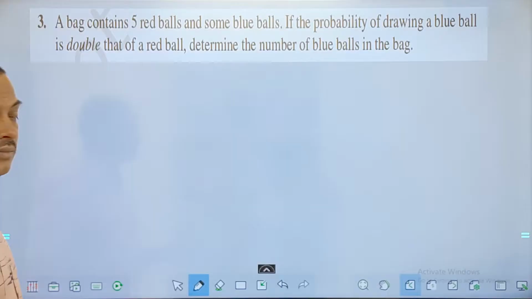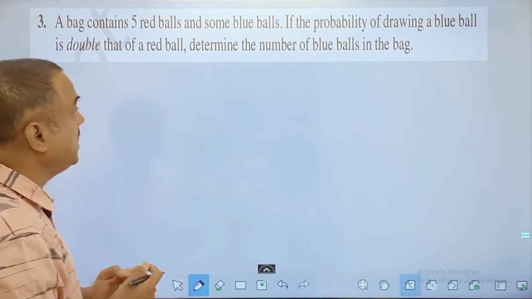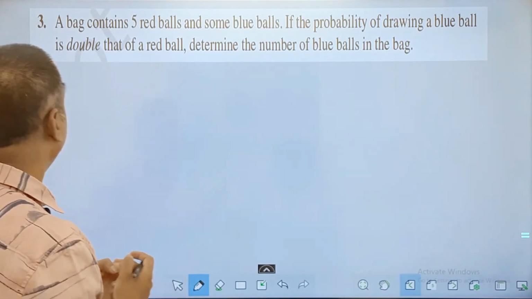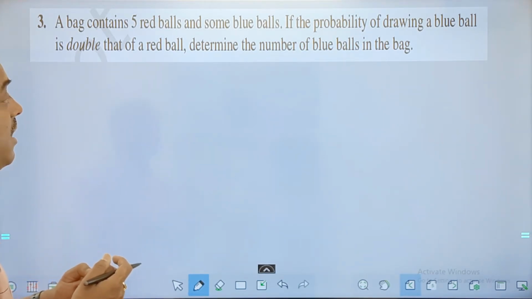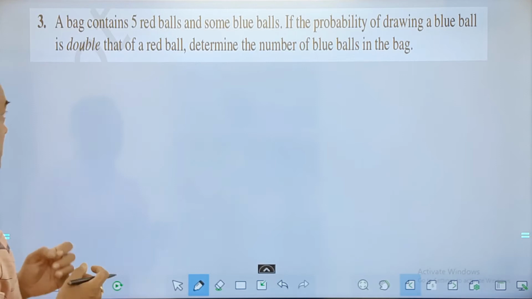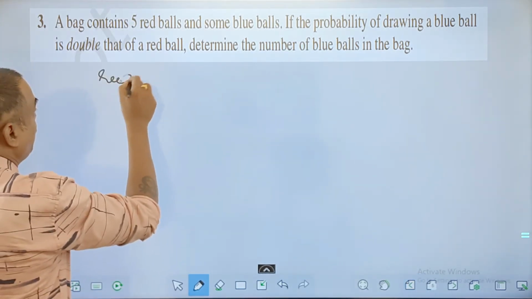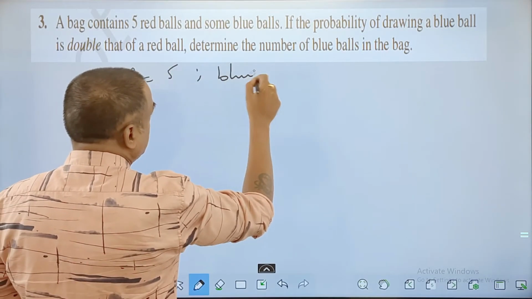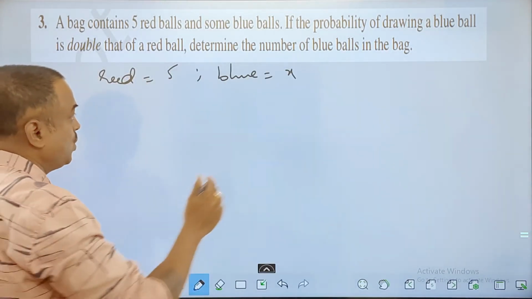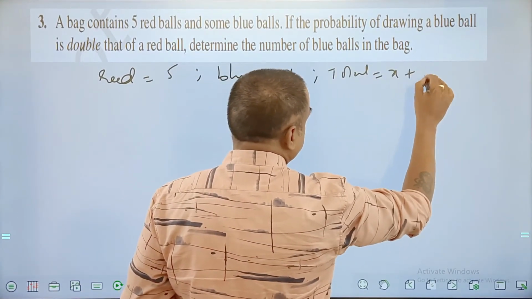Fair enough? A bag contains 5 red balls and some blue balls, he said. If the probability of drawing a blue ball is double that of a red ball, determine the number of blue balls in the bag. Okay, so there are 5 red balls. Number of blue balls, let us call it x. So total will be x plus 5.